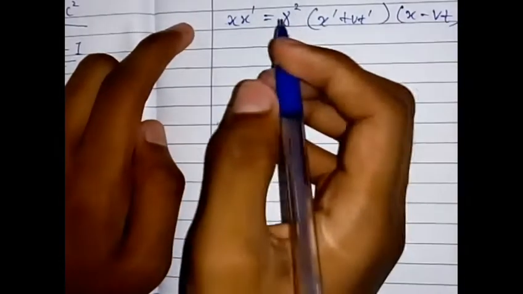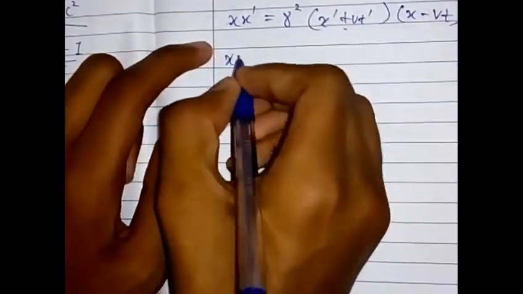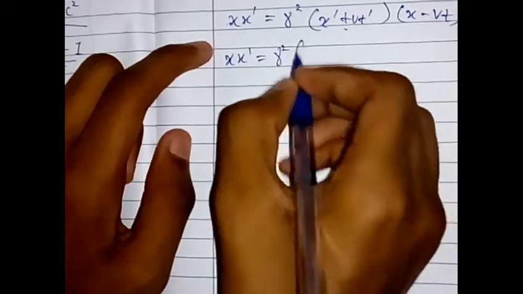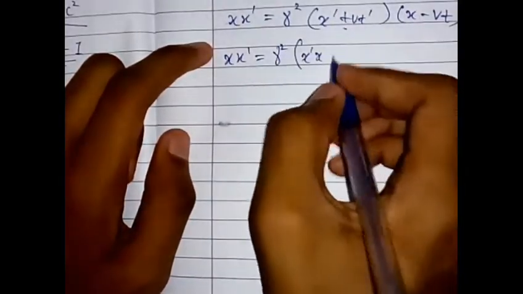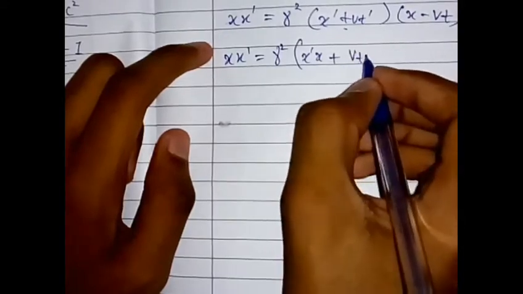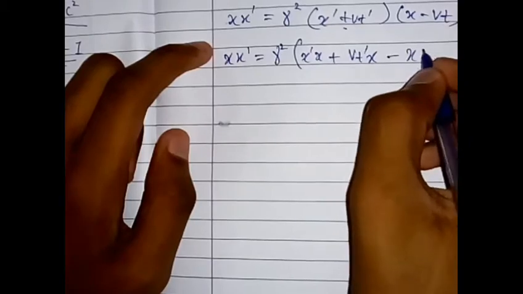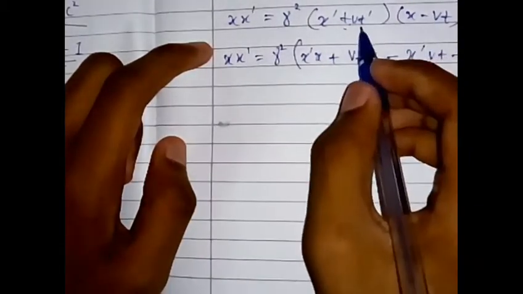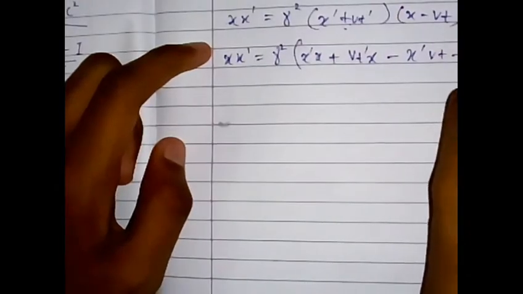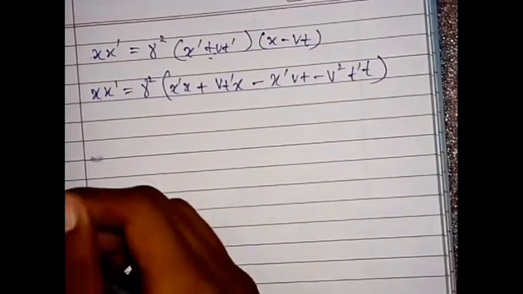By simplifying this a bit more, that means multiplying both the two, we'll have x prime x equals gamma squared times x prime x plus vt prime x minus x prime vt minus v square t prime t. Oh no, I'm so sorry. Alright, note it down if you want.